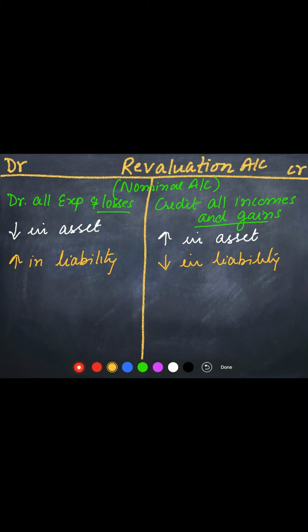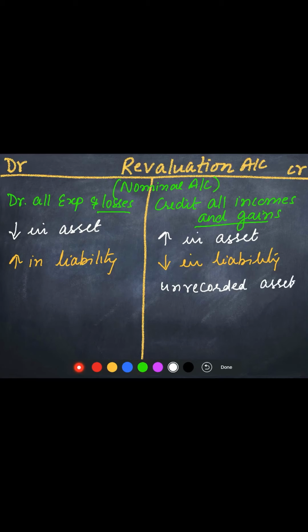Now one more thing, children. Suppose some assets are unrecorded. It is an error, but it may take place in the business that we had assets but we forgot to record them in the books. Now when we are revaluing, we came to know that there is an asset with us. This asset was not recorded in the books. Now when we bring that asset into the books, it is going to increase the value of property. That means an unrecorded asset results in a gain for the business. So it will be recorded on the credit side.